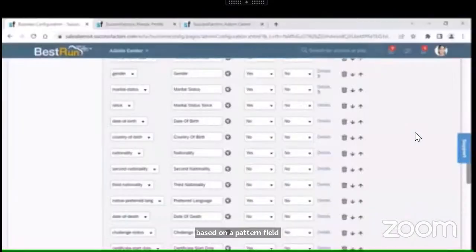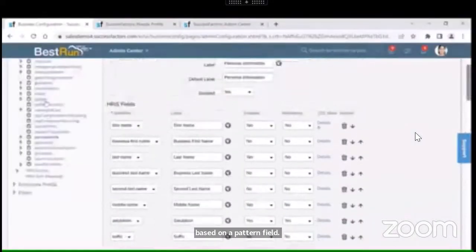I don't know if you understood it clearly. So I'll show it in the UI.